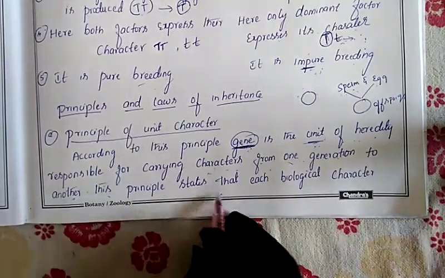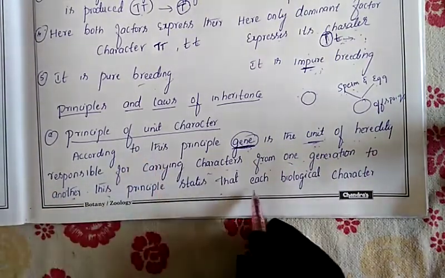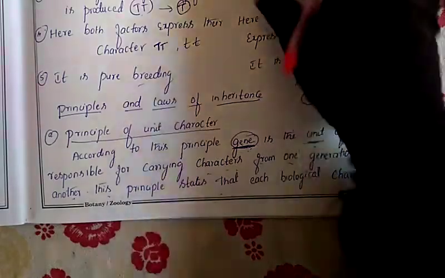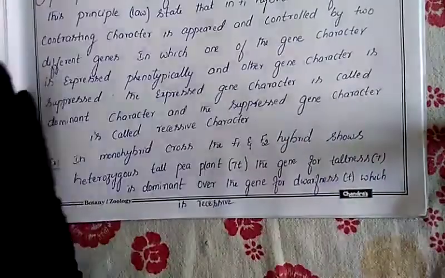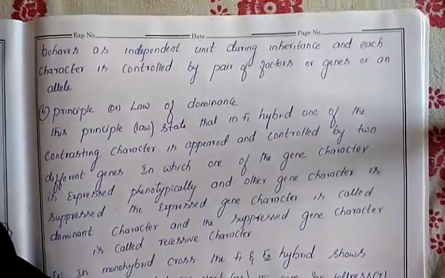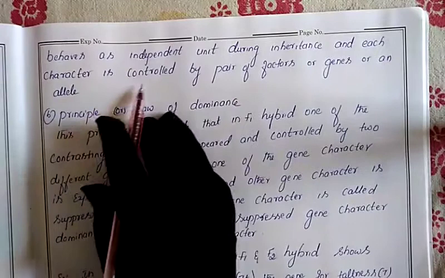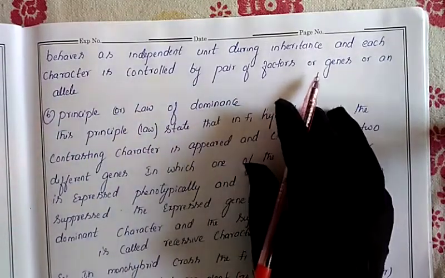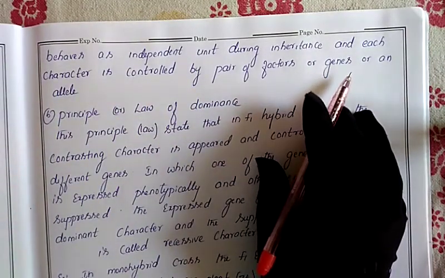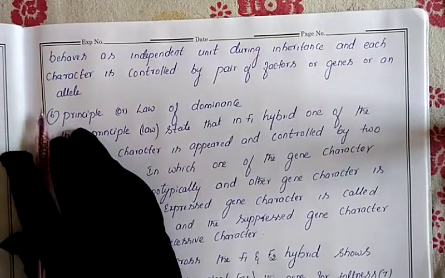And this principle states that each biological character behaves as an independent unit during the inheritance, and each character is controlled by a pair of factors, or a gene, or an allele.